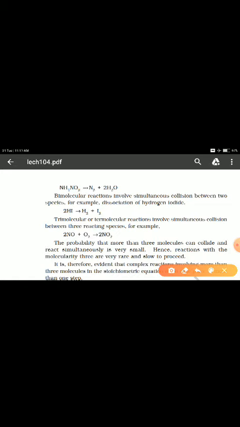Speaking further, if we consider one more example, 2NO plus O2 gives 2NO2. What is the number of reactants? There are 2 nitric oxide molecules and 1 oxygen molecule. So in total there are 3 species or 3 reactants. The 2 represents a bimolecular reaction, and the 3 represents a trimolecular or termolecular reaction.